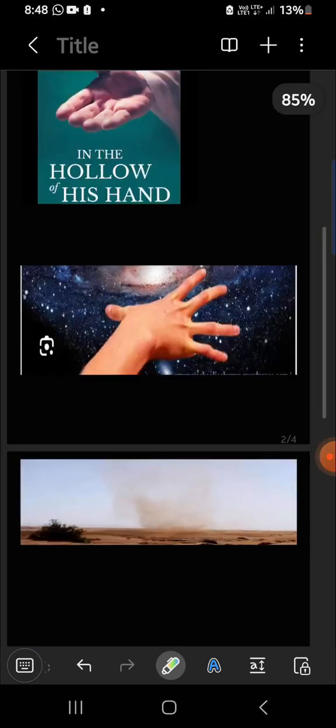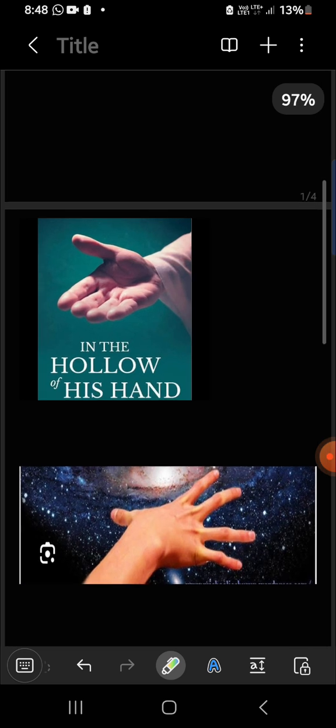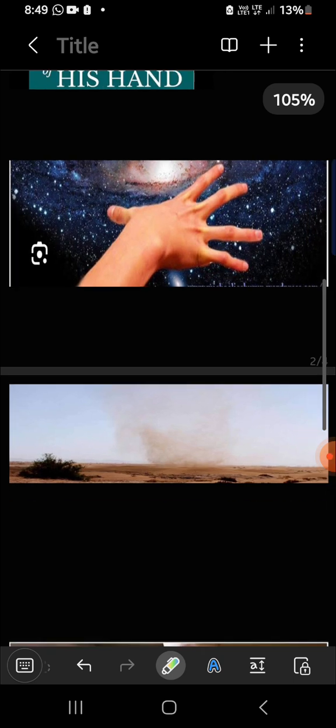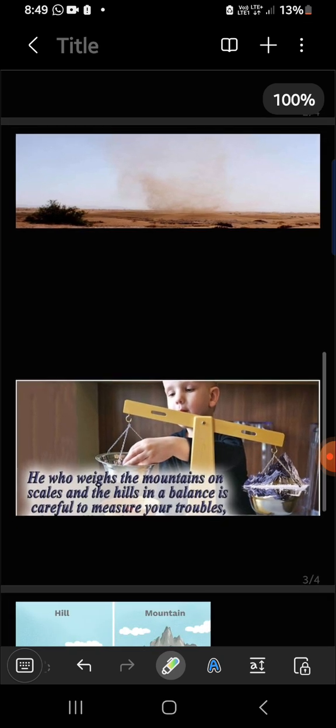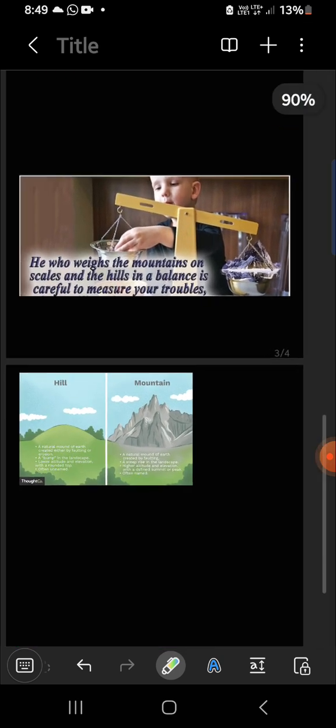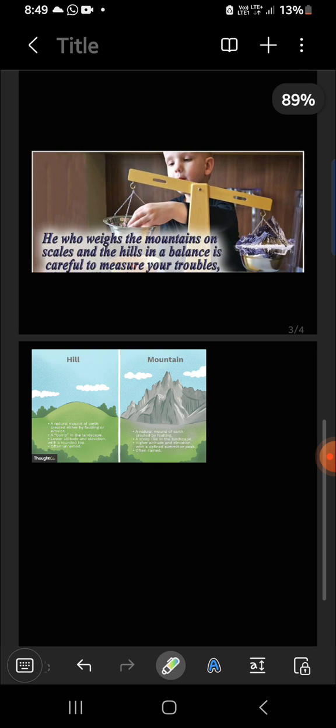So what we have just learned: who has measured the waters in the hollow of his hand, measured the heavens with a span, and calculated the dust of the earth in a measure, and weighed the mountains in scales.